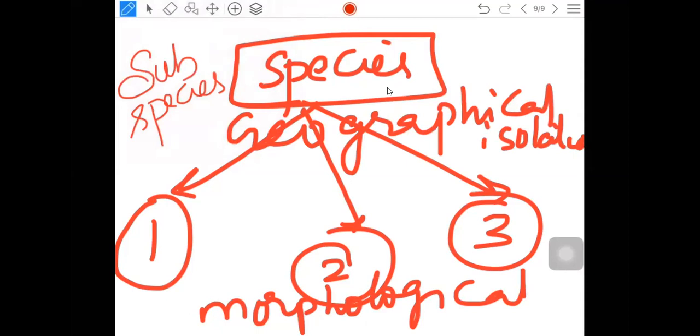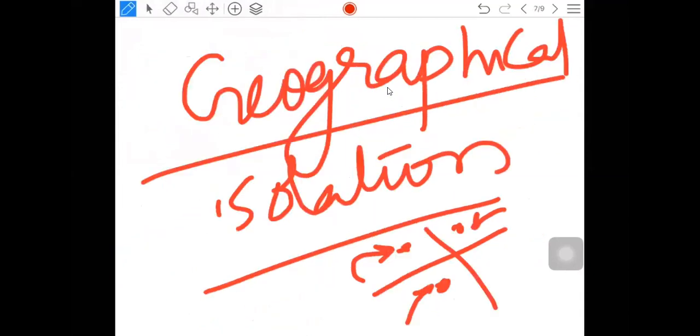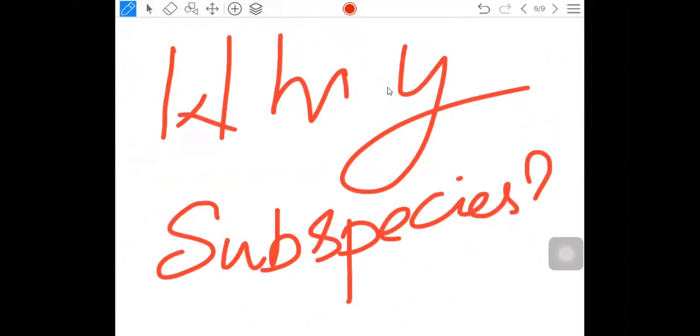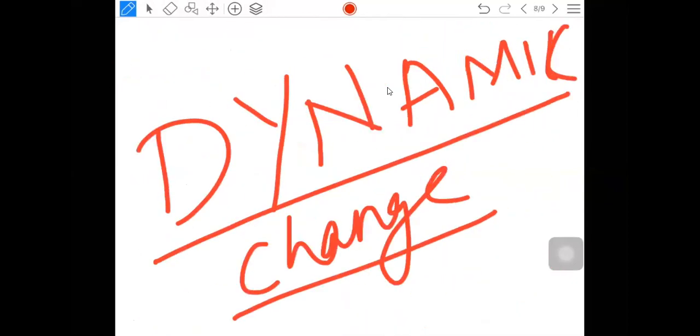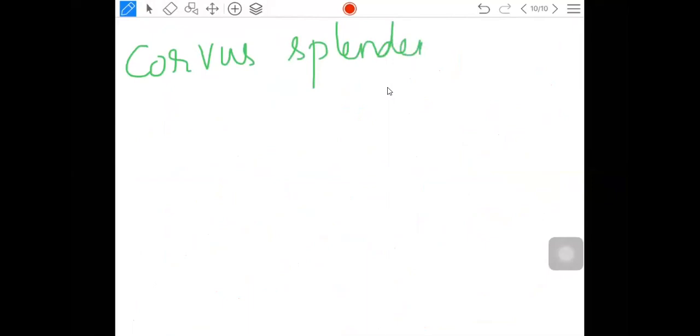Okay, that subspecies: in case of India, the subspecies of crow is splendens. In Sri Lanka, the subspecies of crow is verticatus. And the subspecies of crow in Myanmar is insolens. The full name will come like this. In case of India, Corvus splendens splendens.